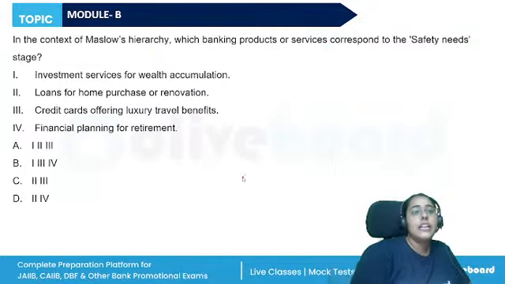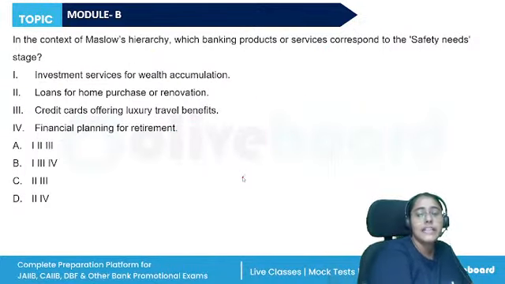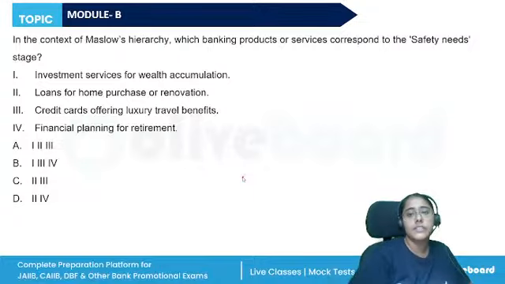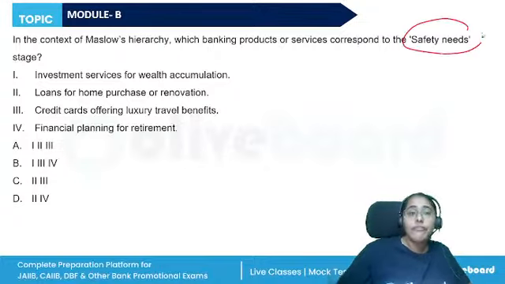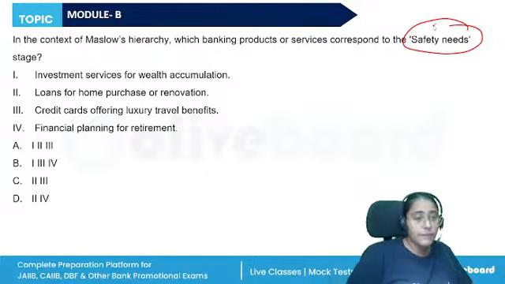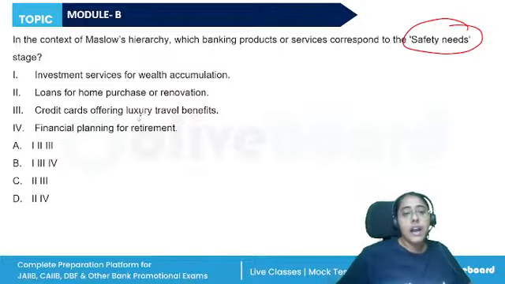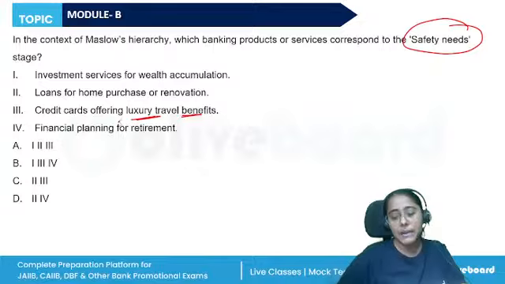Okay. In the context of Maslow's hierarchy, which banking products or services correspond to the safety needs stage? Investment services for wealth accumulation, loans for home purchase or renovation, credit card luxury travel benefits, financial planning for retirement.